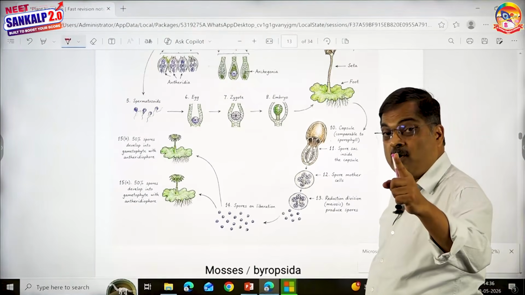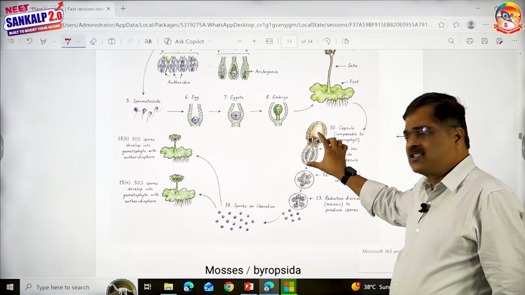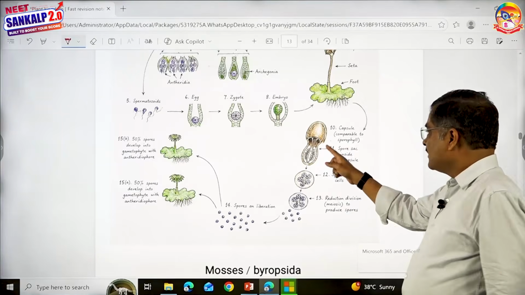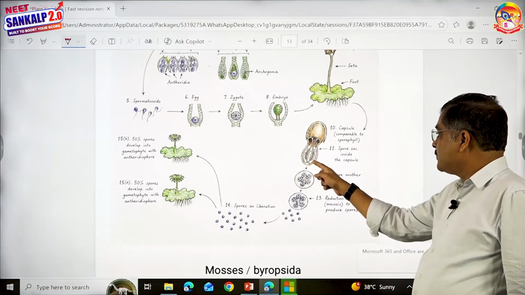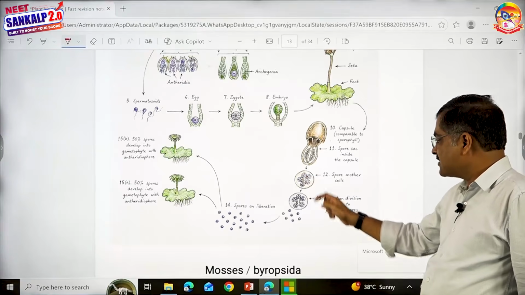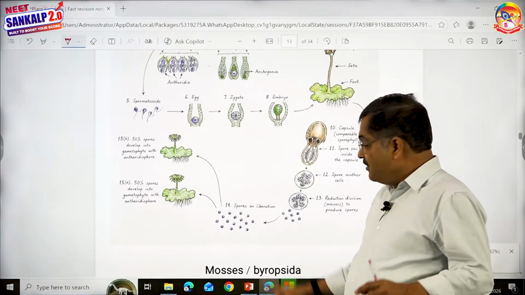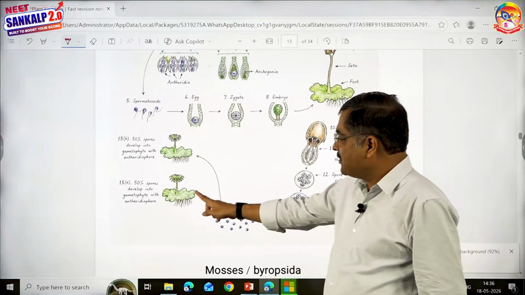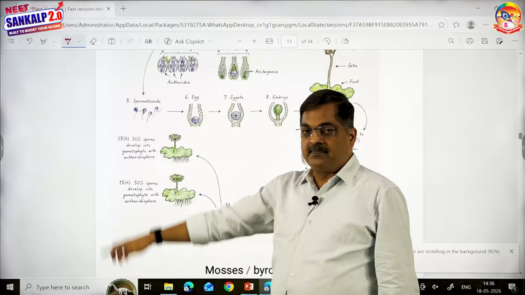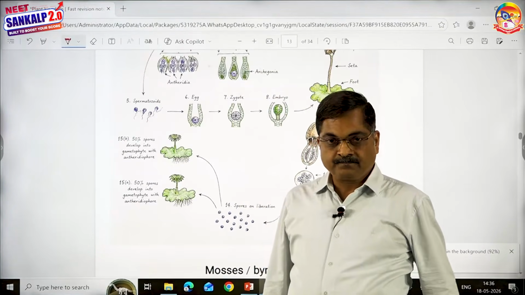What do you see after sporophyte? Sporophyll. Capsule, to some extent, is comparable to sporophyll. Inside the capsule, there is a spore sac. The spore sac contains spore mother cells. They undergo reduction division to give rise to spores. 50% of the spores develop into gametophyte with antheridia. The remaining 50% will develop into gametophyte with archegonia.